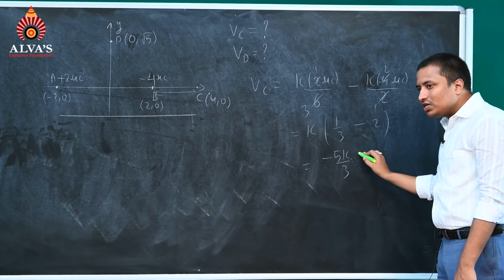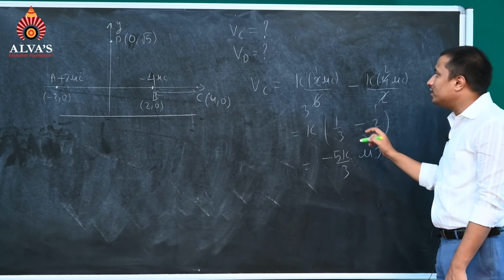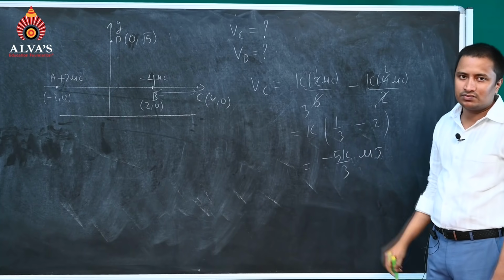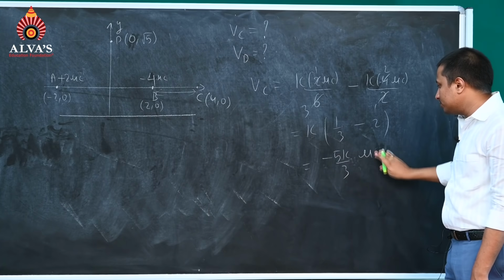This will be potential in microvolt. Why? Because it is microcoulomb. This is in microcoulomb and this is in meters. So it will give us microvolt.